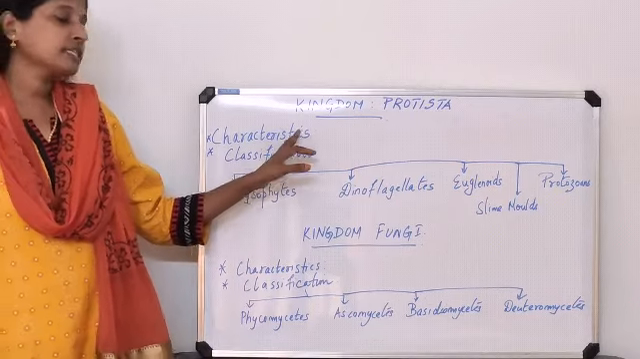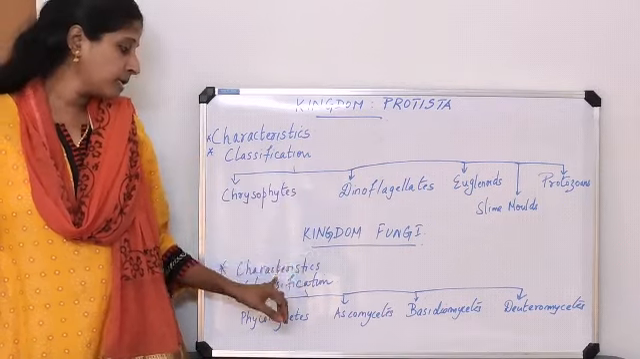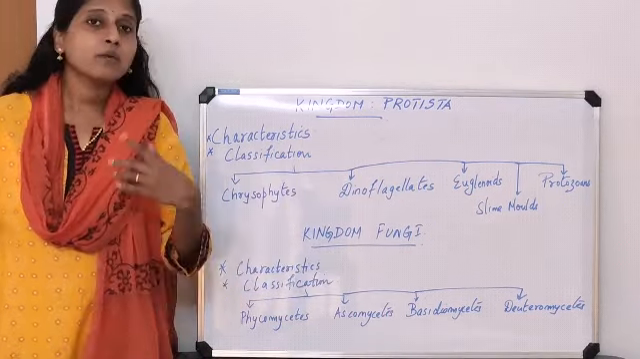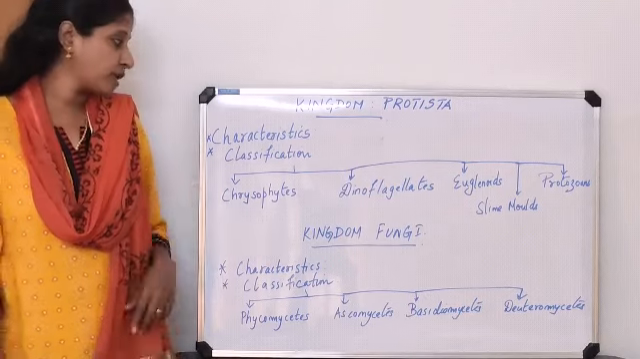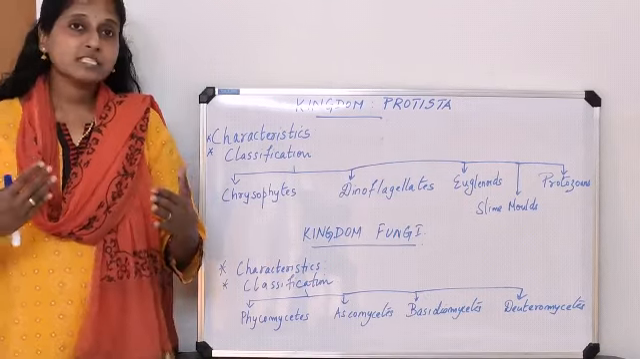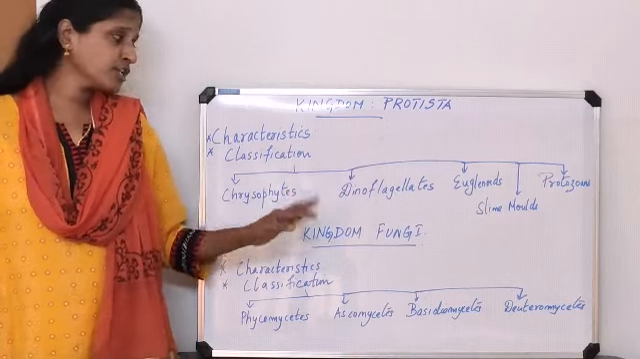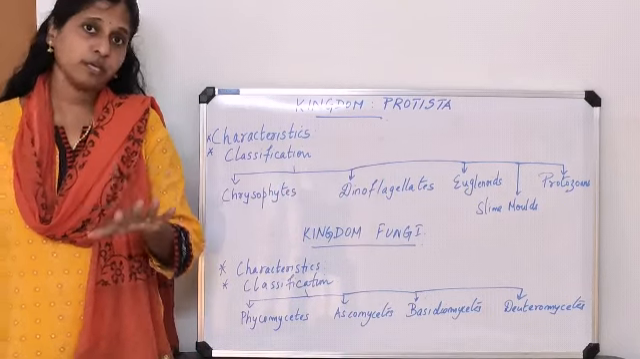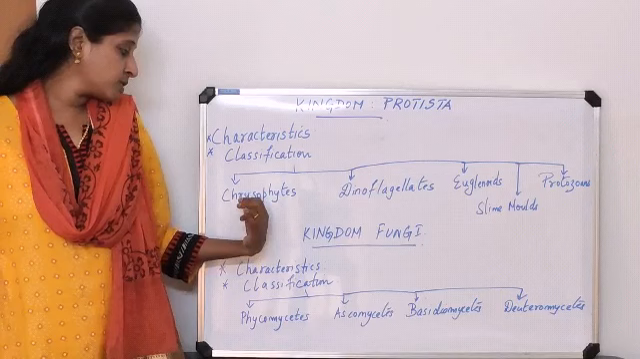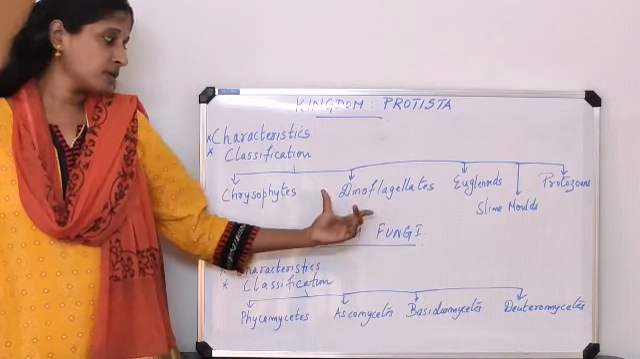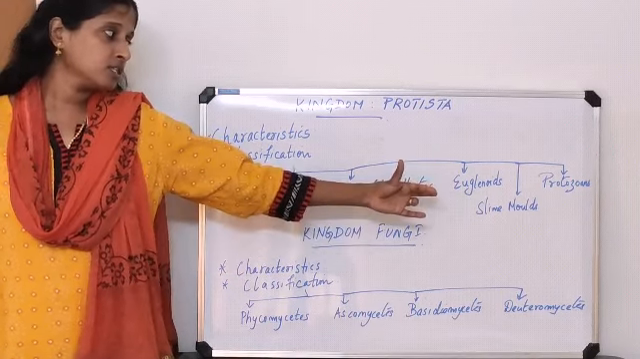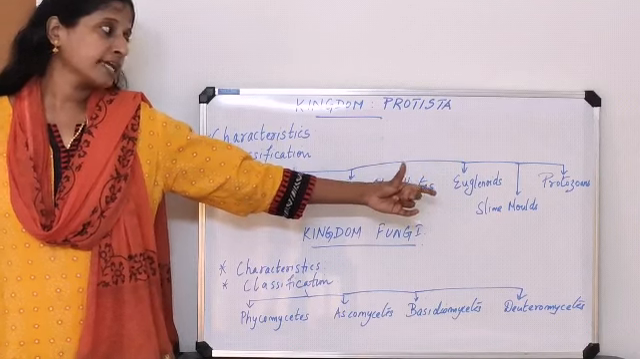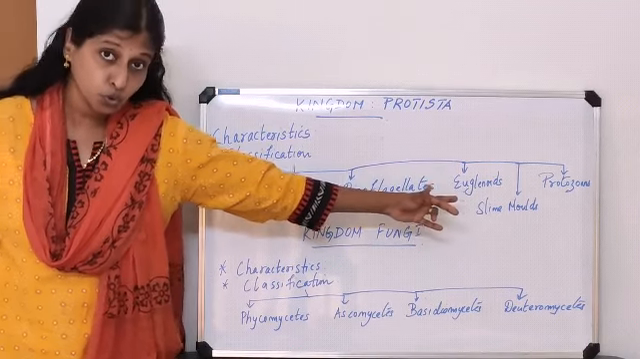Okay. So we will be learning the characteristics of Protista and the characteristics of fungi one by one. With the slide I will be explaining to you. Now moving on to the classification of Protista, it is divided into 5 groups. So what are the groups? One is chrysophytes, second is dinoflagellates, third is euglenoids, fourth is slime molds, and the fifth is protozoans.